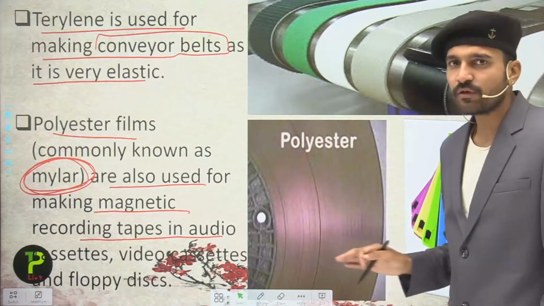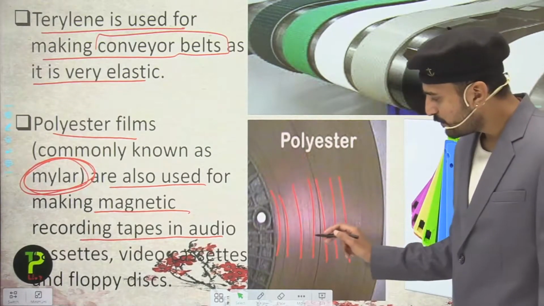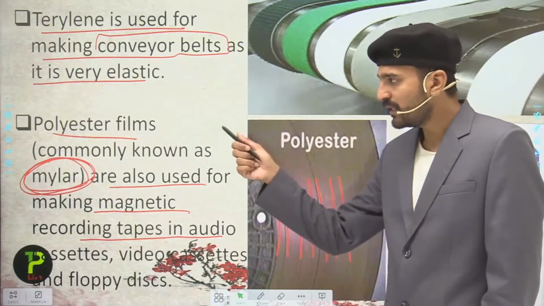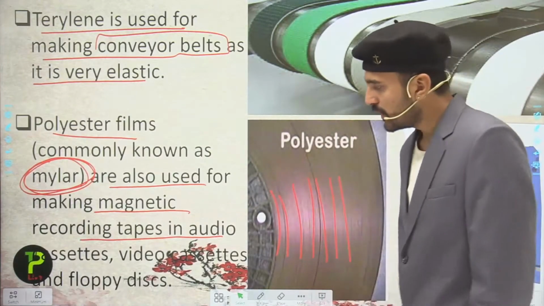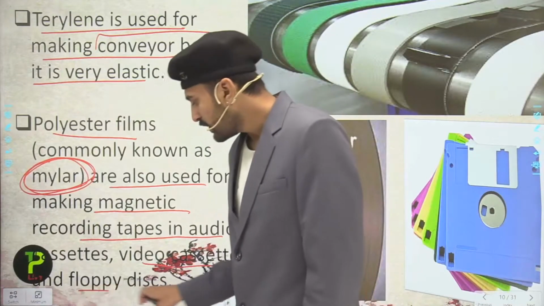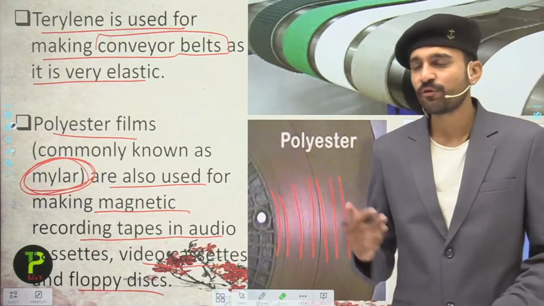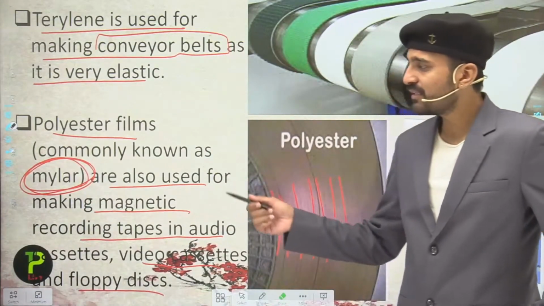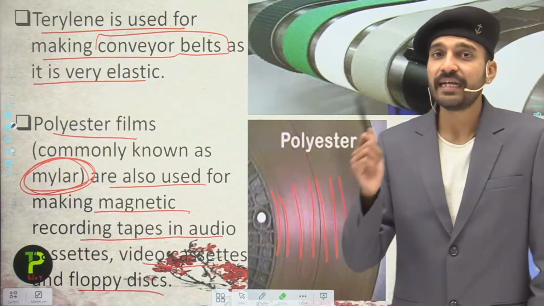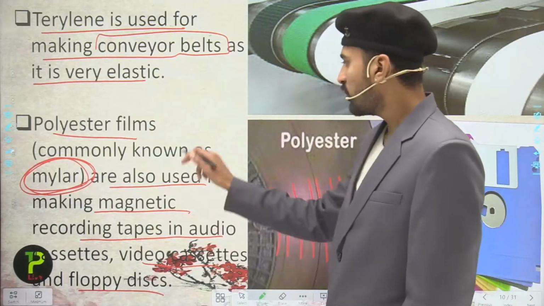Nowadays these cassettes are not available, but here you can see in the magnetic recording, this film is made from polyester, commonly known as mylar. It is also used in video cassettes and in floppy disks. So in the making of floppy disks, polyester is widely used. Now students, before moving to the next slide, just remember these names, mylar and Dacron. Dacron is also a name that we use for mylar.